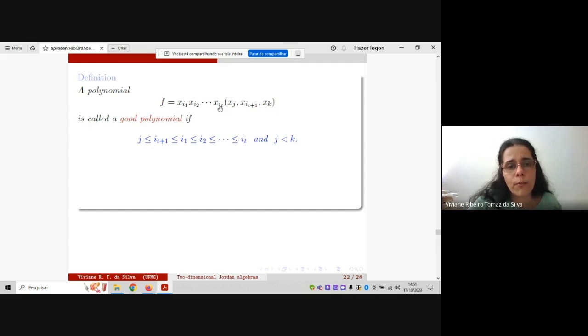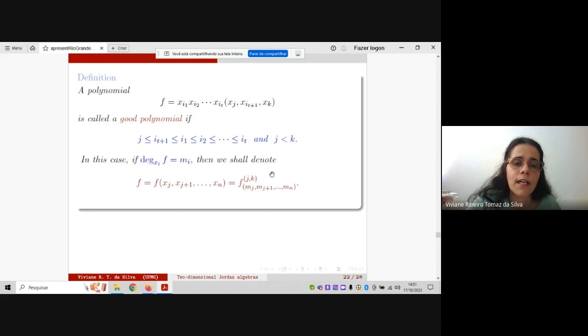Take a polynomial here, some variables with the associator, and then we assume, in order to be a good polynomial, that you have an order. All these variables here and here and here are in the correct order, and also you have an order between this variable and the last one. This is a good polynomial for us, okay?